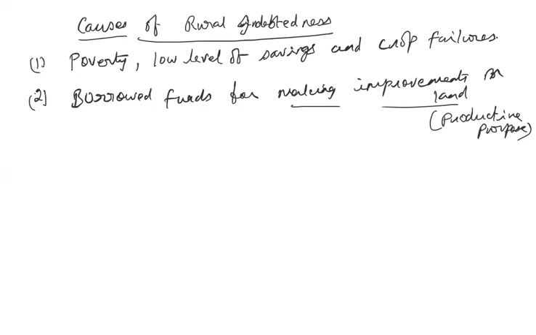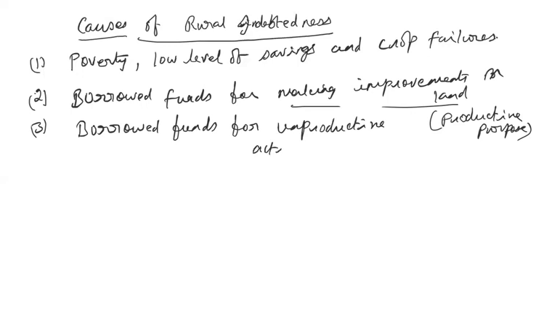Then the third reason they are borrowing is borrowed funds for unproductive activities or purposes.